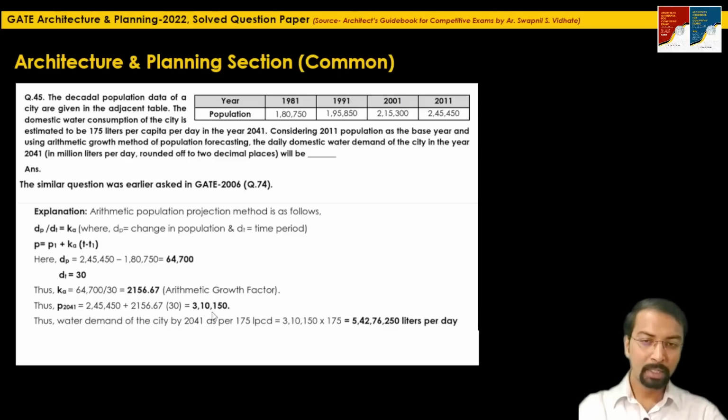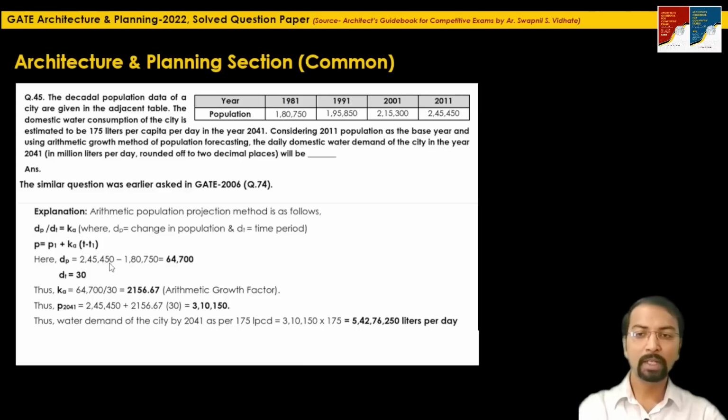If we multiply this population by the water demand per capita per day in 2041, you will get the water demand for the entire population in liters per day. This 175 LPCD, in short, stands for liters per capita per day. This is the short form used for the water demand. So simply multiply the population by 175, and you will get 5 crore 42 lakhs 76,250 liters per day. This is the water demand for the entire population in the year 2041.